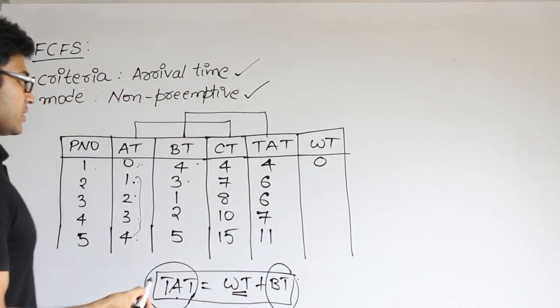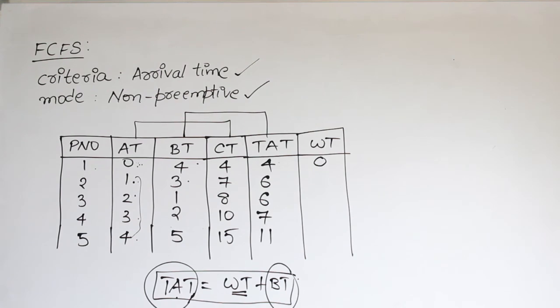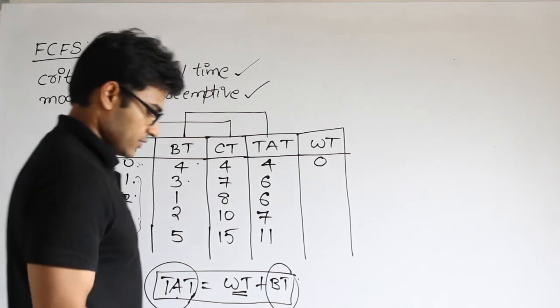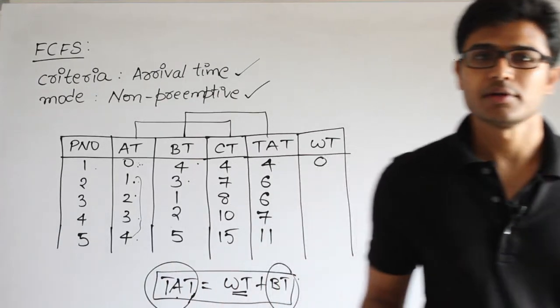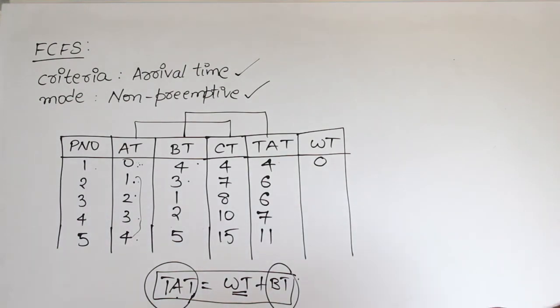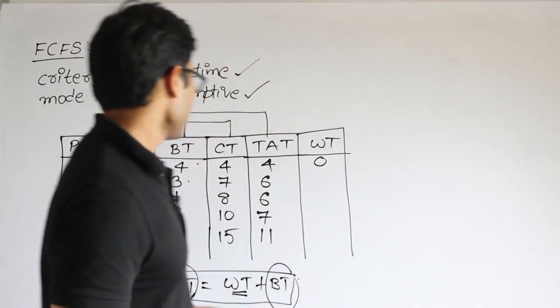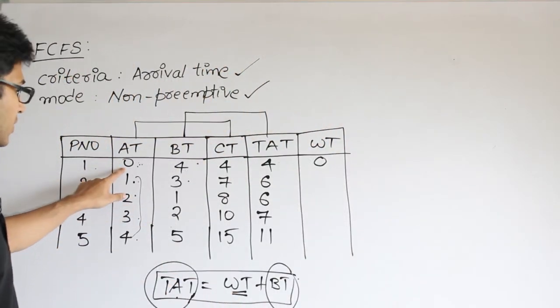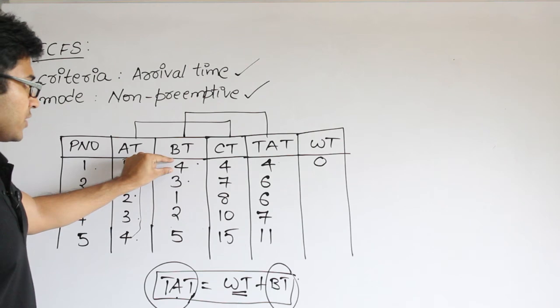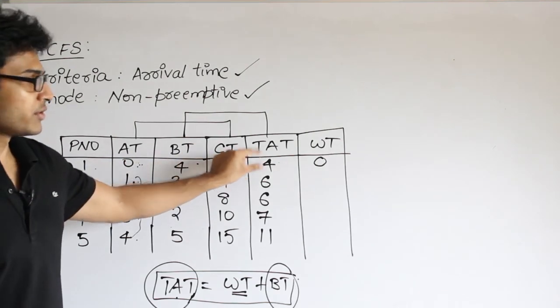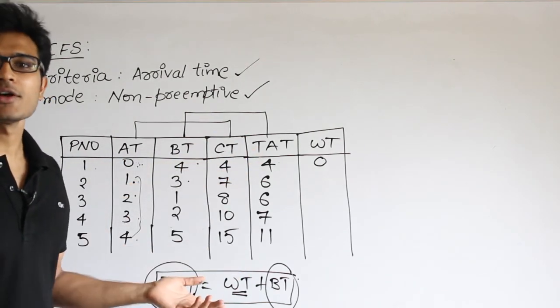In fact, if you watch it, I'll do the Gantt chart again so that I can show you what has really happened here, or you can understand this. See this? It is saying that the process P1 is ready for execution at 0, and then it required 4 units of time, and it has spent exactly 4 units of time in the system, which means it didn't wait at all.